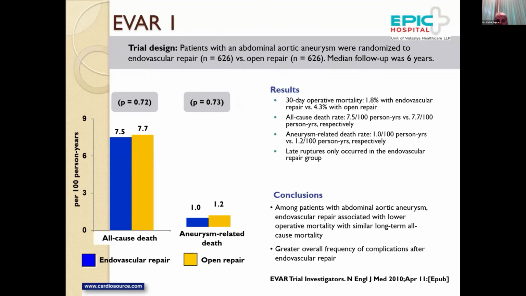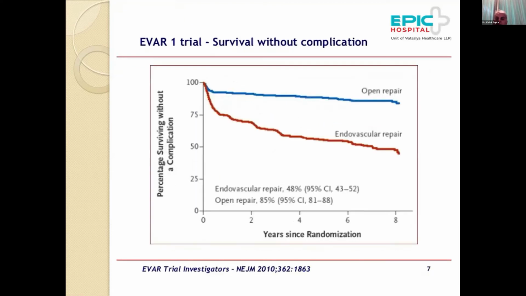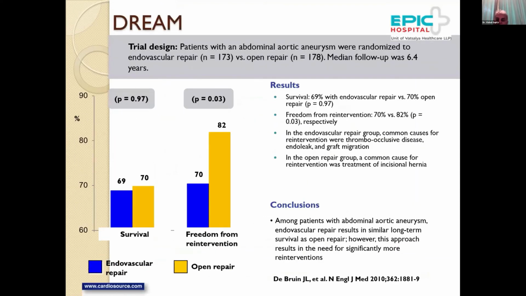These are some of the trials. EVAR 1 was the first trial, which enrolled 1,252 patients and showed a complication rate of approximately 40% and a re-intervention rate of 20%, compared to 6% with open surgery. This is again the EVAR 2 trial. The DREAM trial is a Dutch trial comparing open with endovascular repair, which shows that re-intervention rates at the end of 4 to 8 years are significantly higher with endovascular. And the only re-intervention for open surgery was for incisional hernia.